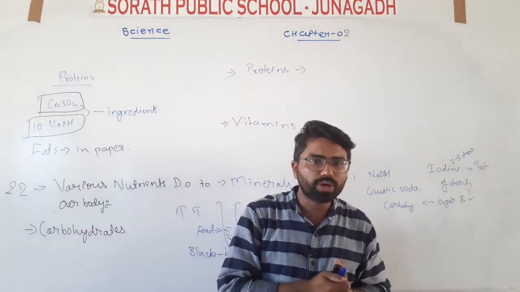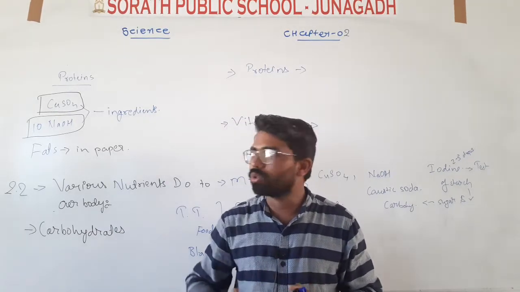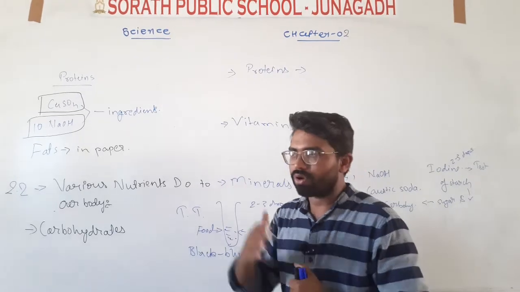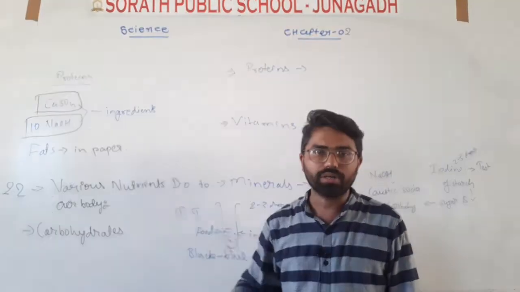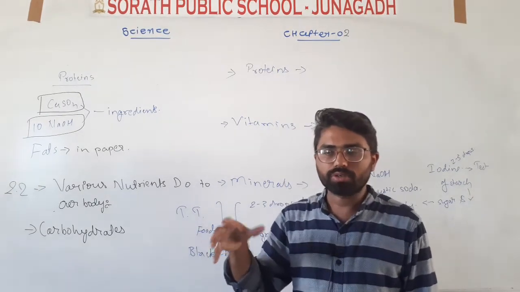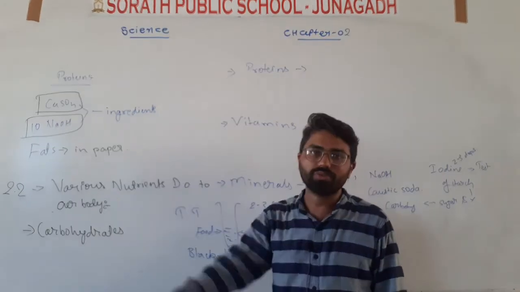Now while putting these 2 things, you have to take care about the sodium hydroxide. How you will put it, how much you will put, you have to be very careful while performing this test of proteins. First of all you have to make a paste of the powder of the ingredients of the food. After that you have to add CuSO4.